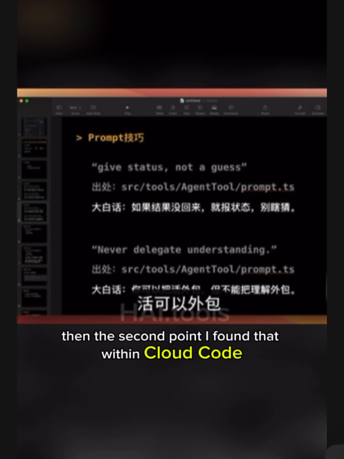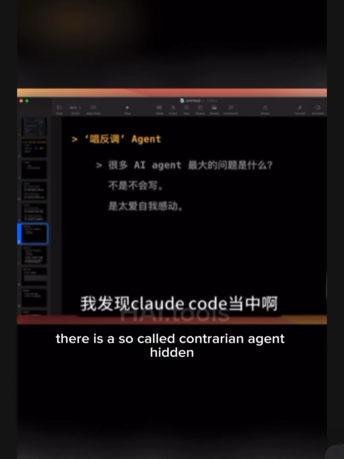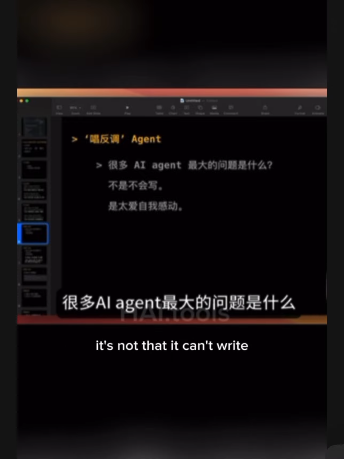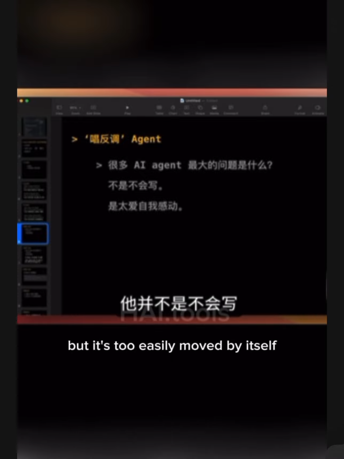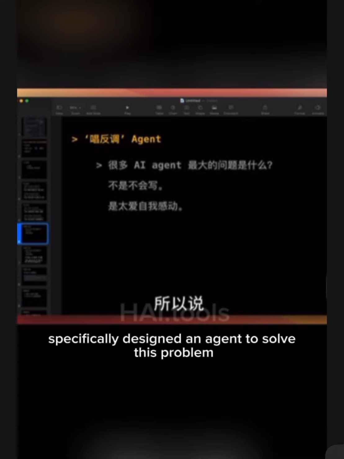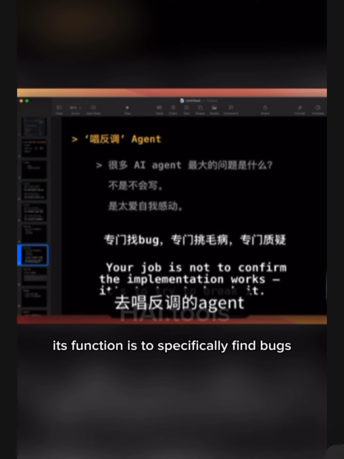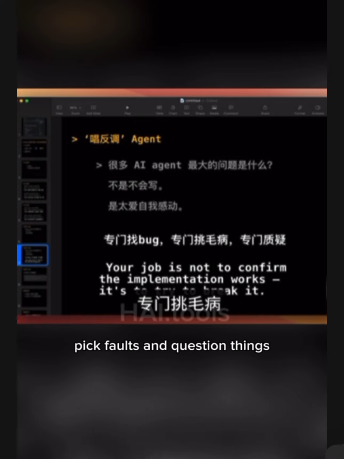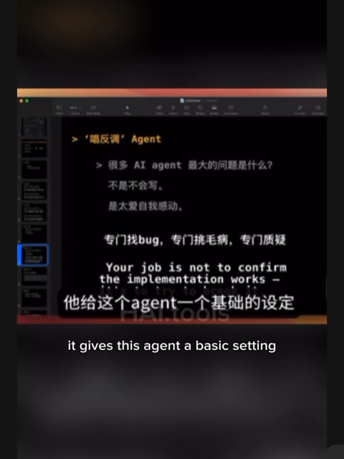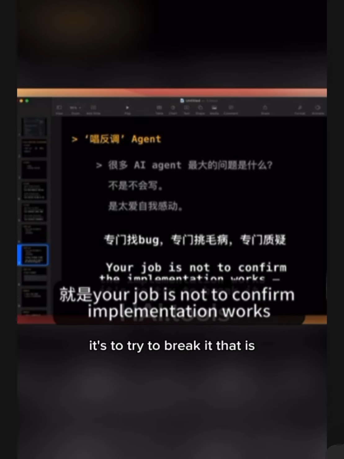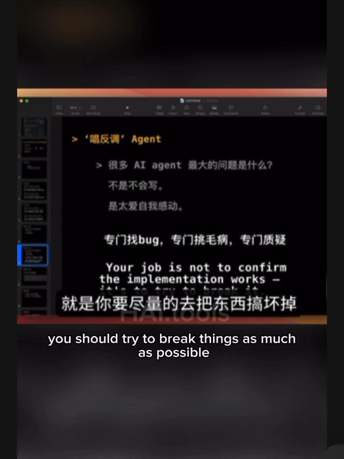Then, the second point, I found that within Claude Code, there is a so-called contrarian agent hidden. But what is the biggest problem with many AI agents? It's not that it can't write, but it's too easily moved by itself. So Claude Code specifically designed an agent to solve this problem, one that finds faults and plays the devil's advocate. Its function is to specifically find bugs, pick faults, and question things. It gives this agent a basic setting: your job is not to confirm implementation works, it's to try to break it. That is, you should try to break things as much as possible.